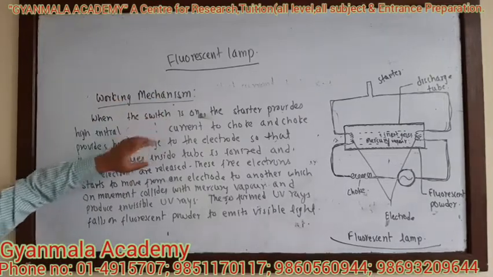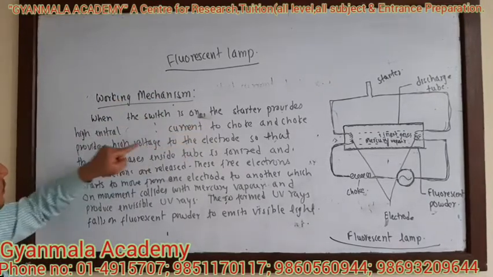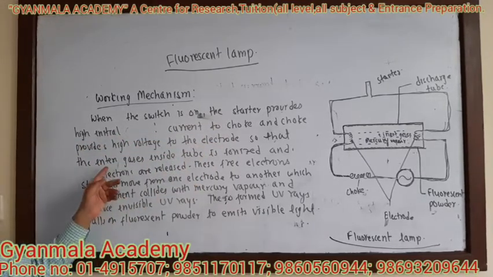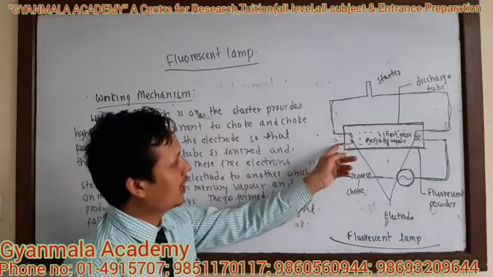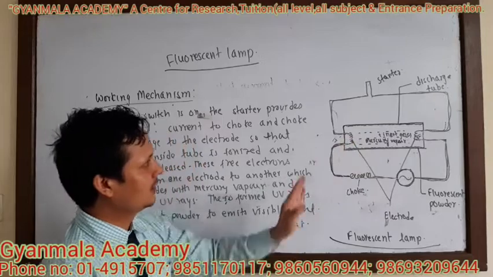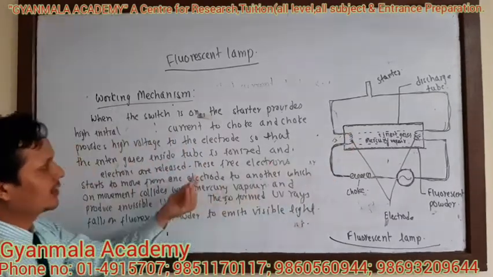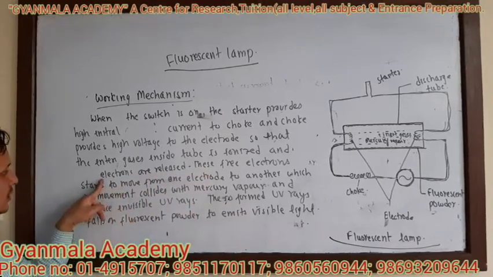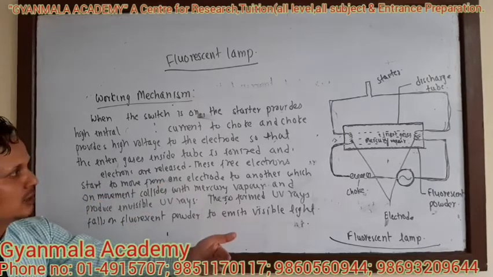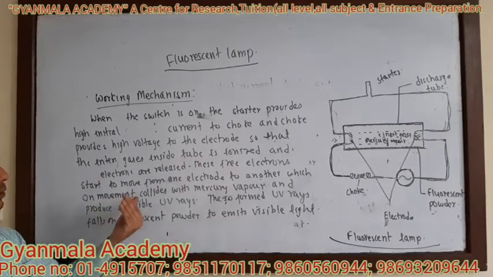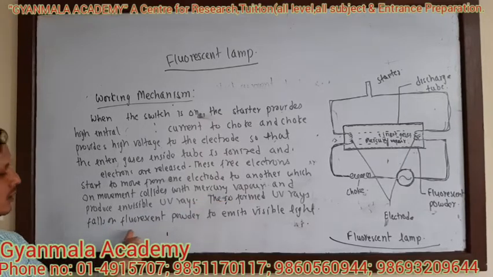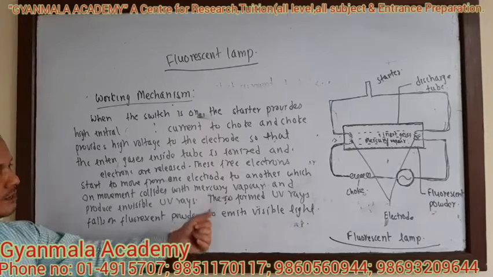Working mechanism of the fluorescent lamp. When the switch is on, the starter provides high initial current to the choke, and the choke provides high voltage to the electrode, so that the inert gas inside the tube is ionized. When the high voltage is provided, it becomes hot. The gases are heated and get ionized, and the electrons are released. These free electrons start to move from one electrode to another electrode. On movement, they collide with the mercury vapor inside the discharge tube, and UV rays are produced. The UV rays fall on the fluorescent powder to emit visible light.